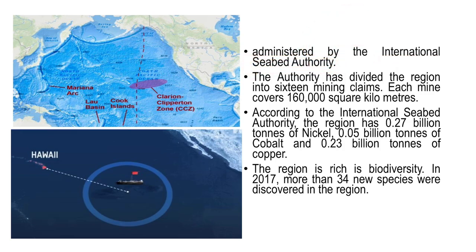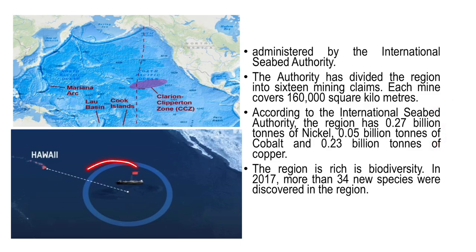This authority has divided this region into 16 mining claims. Each mining region covers around 1,60,000 square kilometers. According to the International Seabed Authority, this region is very rich, with around 27 billion tons of nickel, 0.5 billion tons of cobalt and 0.23 billion tons of copper.